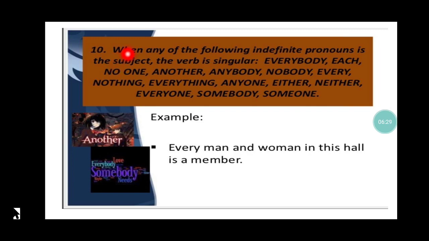Rule number 10. When any of the following indefinite pronouns is the subject, the verb is singular. Everybody, each, no one, another, anybody, nobody, every, nothing, everything, anyone, either, neither, everyone, somebody, someone. So when any one of the following indefinite pronouns is the subject, the verb will always be singular. So remember, whenever we use any of the ones given here, my verb is always going to be singular.